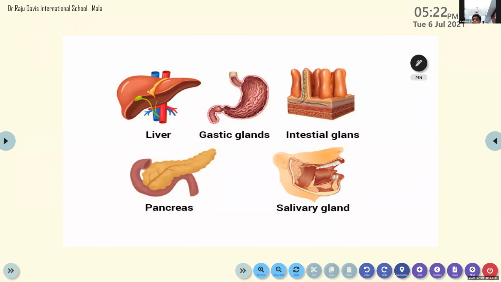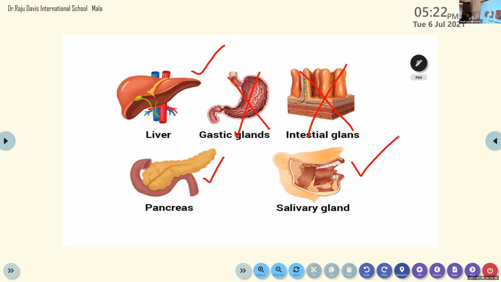Okay, so here you can see the image of these glands. You don't need to bother about the gastric glands and intestinal glands. We only need to study about three glands. What are they? Liver, pancreas, salivary glands. So these are the images of these three glands that are associated with the digestive tract or alimentary canal.